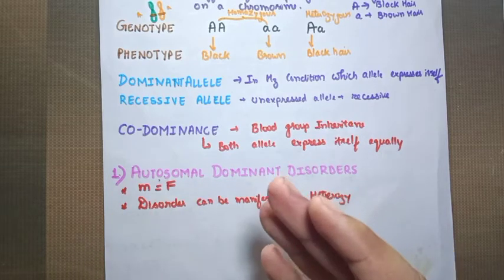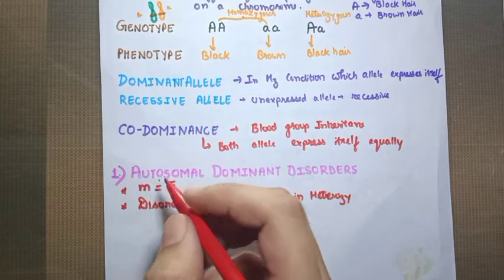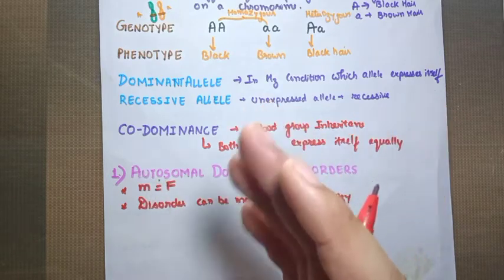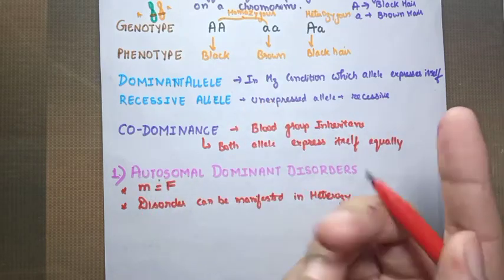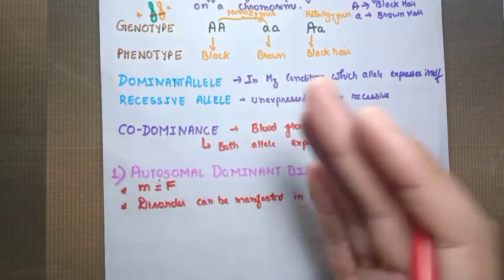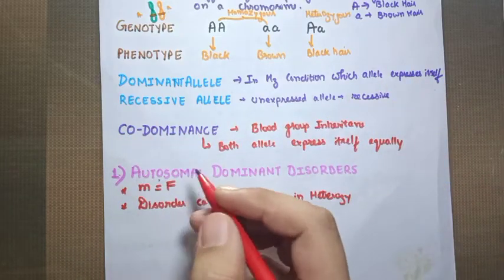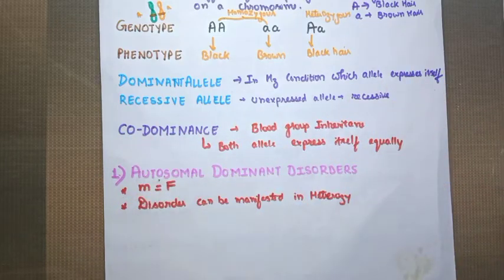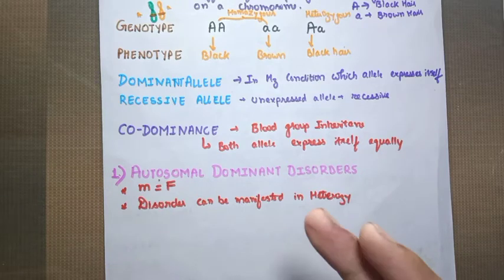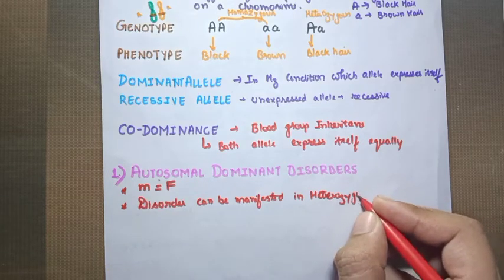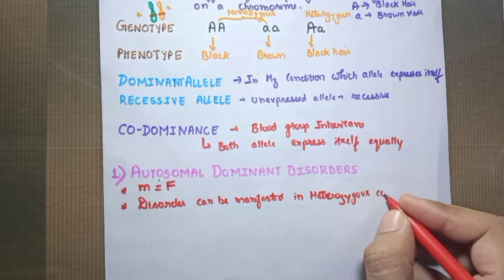Male and female are equally affected because it is affecting the autosomes, or the somatic chromosomes. If the sex chromosomes are affected, the case will be different. But if the autosomes are affected, the chances of occurrence in male and female are equal, and the disorder can be manifested in heterozygous condition as well.